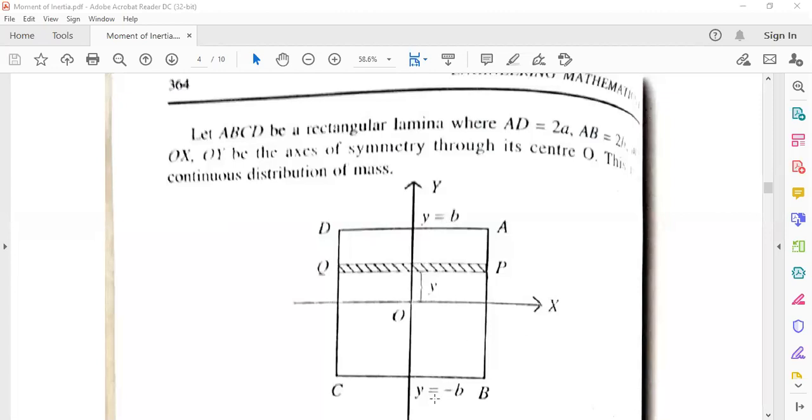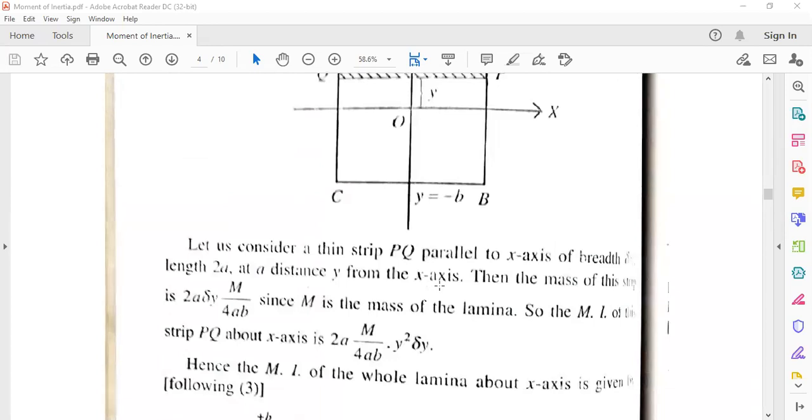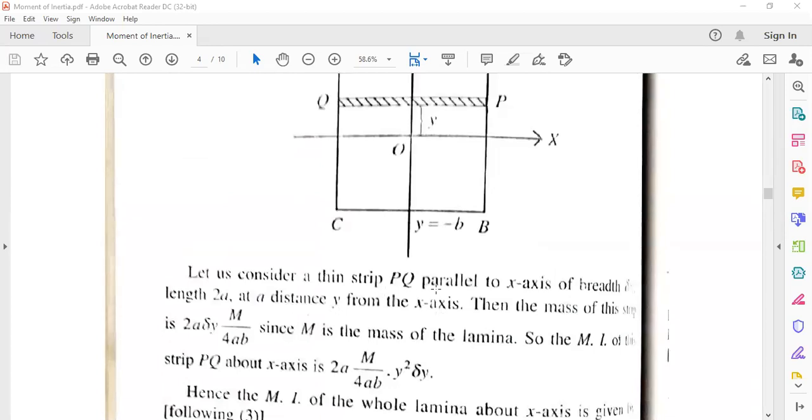Here y equals b, and here y equals minus b. Now the distribution of mass: total mass is given as m. Let us consider a thin strip PQ parallel to the x-axis, of breadth delta x.